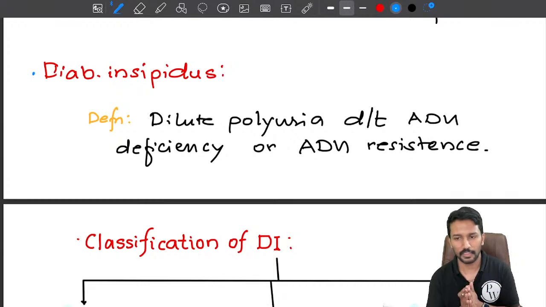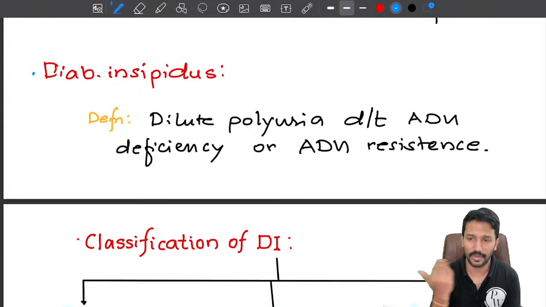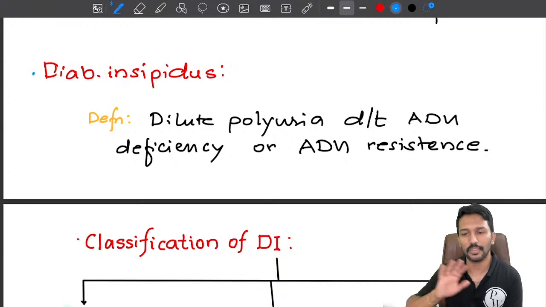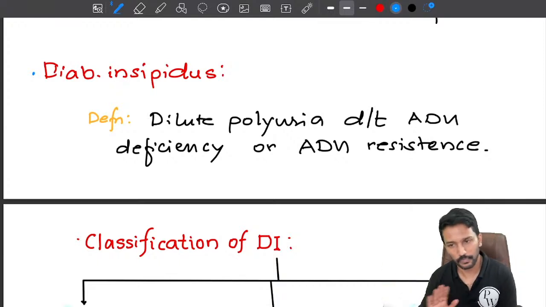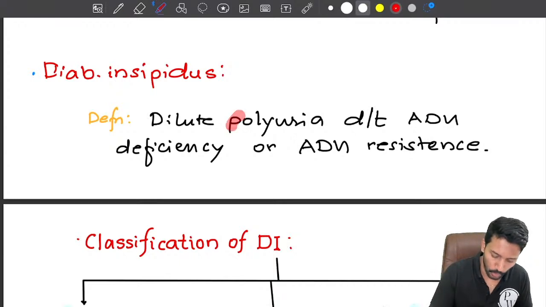See, now there is ADH deficiency. If there is lack of ADH, then renal reabsorption of water won't happen. I don't mean that all that 90% of water is not under the control of ADH. Only 10% of water reabsorption at the kidney is under the control of ADH. 90% is mandatory, that happens at PCT. All that 90% will be reabsorbed, but 10% will be lost if there is no ADH. So if during every cycle I keep losing 10%, I will start losing a lot of water. Simple. So in terms of symptom, what will it lead to? It will lead to polyuria.